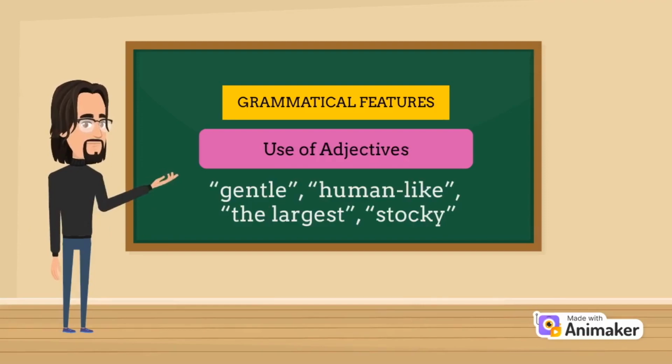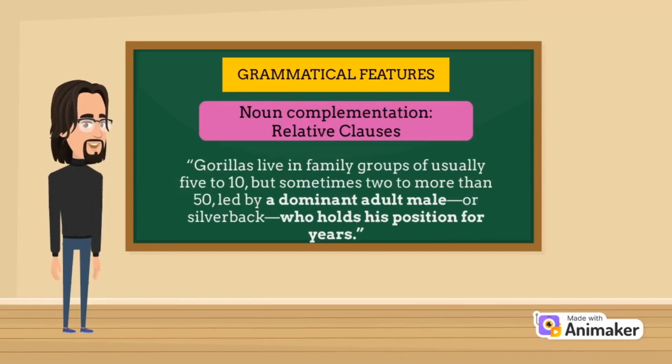Another relevant grammatical feature related to the previous one is the use of adjectives. Linking verbs, such as the verb to be, connect a subject with an adjective. In this text, gorillas are described as gentle, human-like, and stocky. The text also uses superlative adjectives such as the expression "the largest of the great apes."